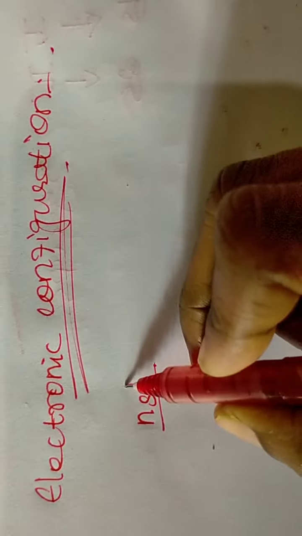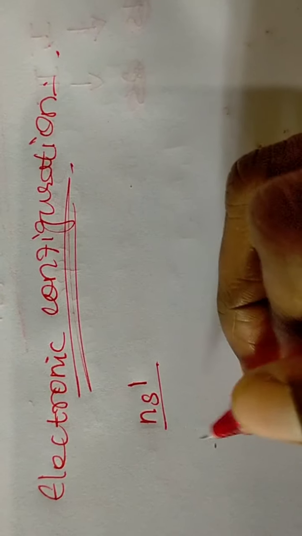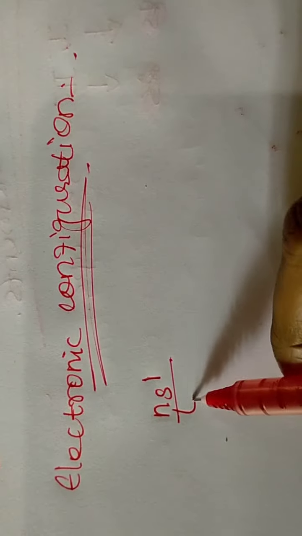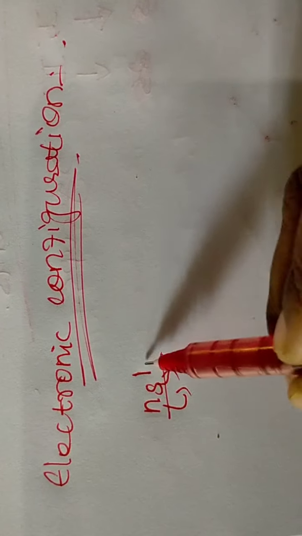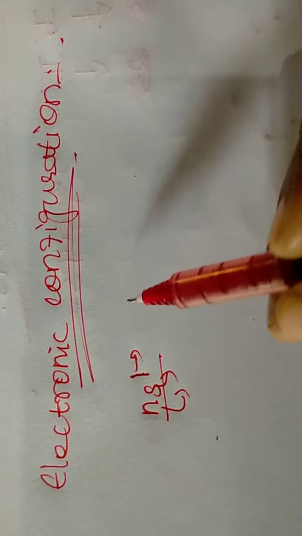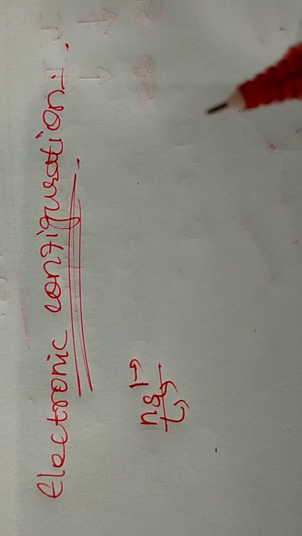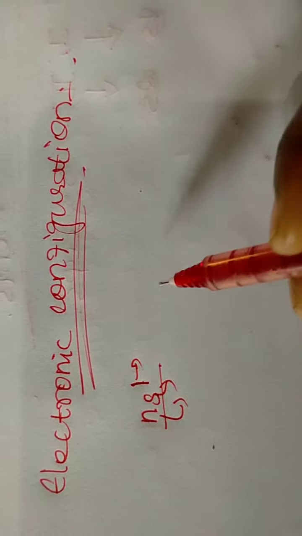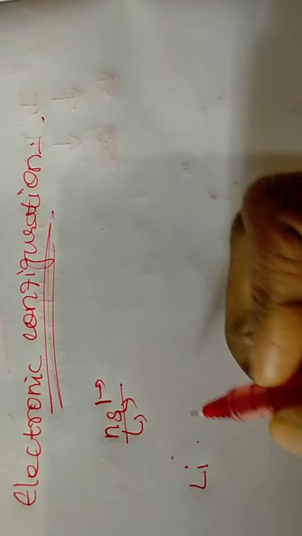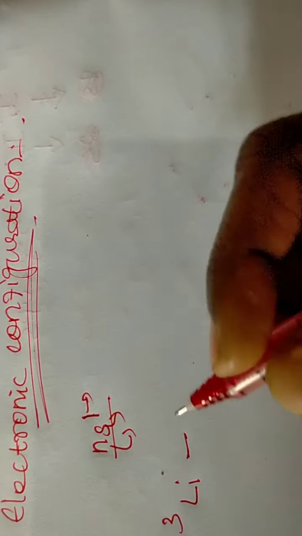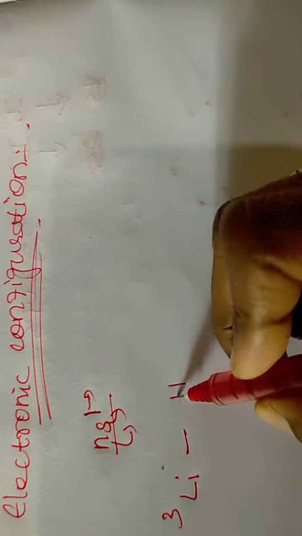It denotes that only one electron is present in the outermost orbital or valence shell. n denotes the period number, s is the orbital, and 1 is the number of electrons. For lithium, the atomic number is 3.